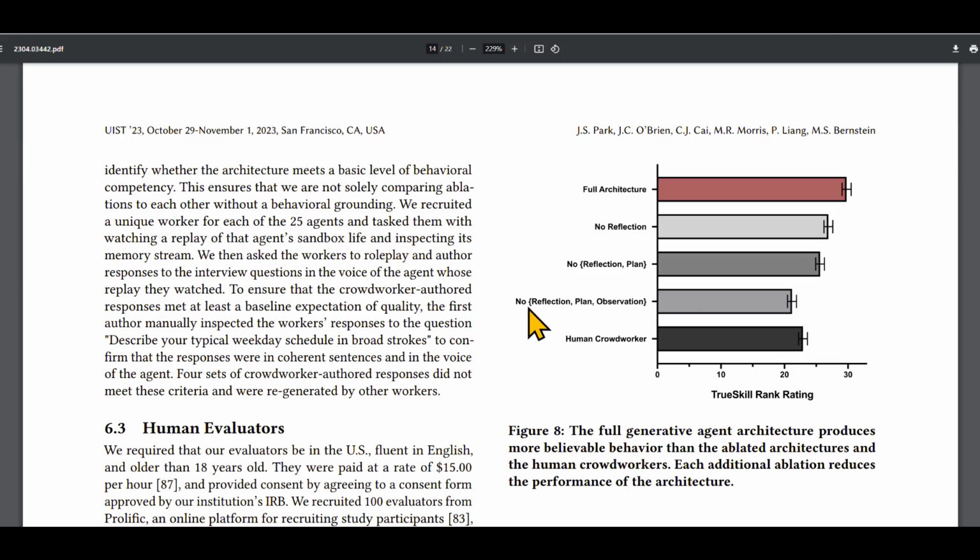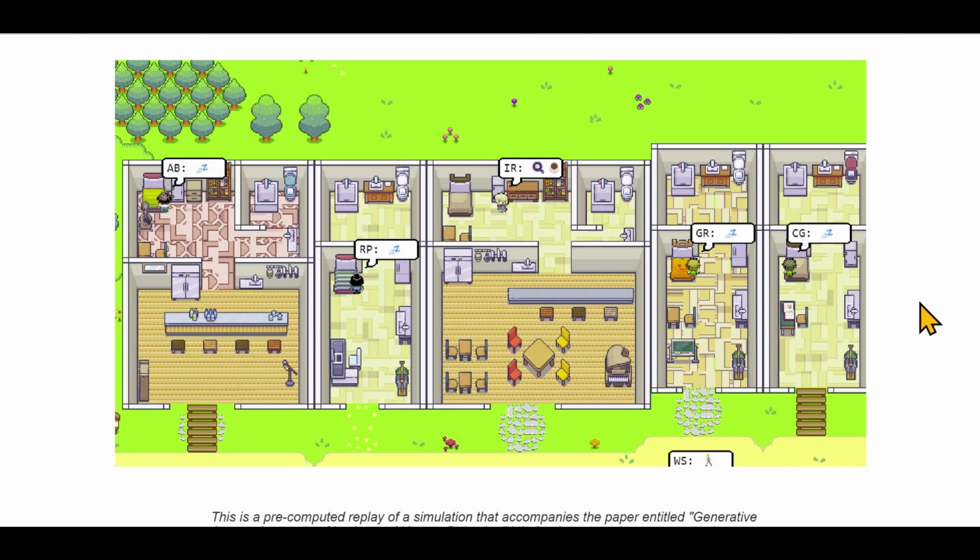The AI agents without the architecture of reflection, planning, and observation were not as believable as humans. But as we add those architectures that he mentioned, the memory stream and reflecting back on it, planning your day in these tighter and tighter increments, observation, as we add those, how believable those agents were goes up and up and up with the full architecture, making the AI agents much more believable than human crowd workers, than humans answering those questions.